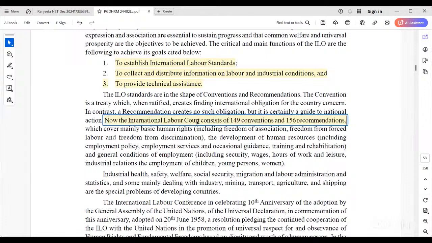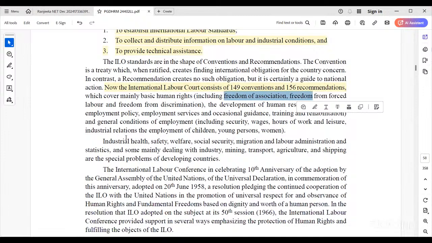156 recommendations and 149 conventions mean 149 meetings were conducted so far regarding these labor laws. So, human rights, including freedom of association, all we discussed earlier, are recommended by the ILO. Also industrial health, safety, welfare, social security, migration, labor administration and statistics, and mainly dealing with industries: mining, transport, agriculture, shipping.